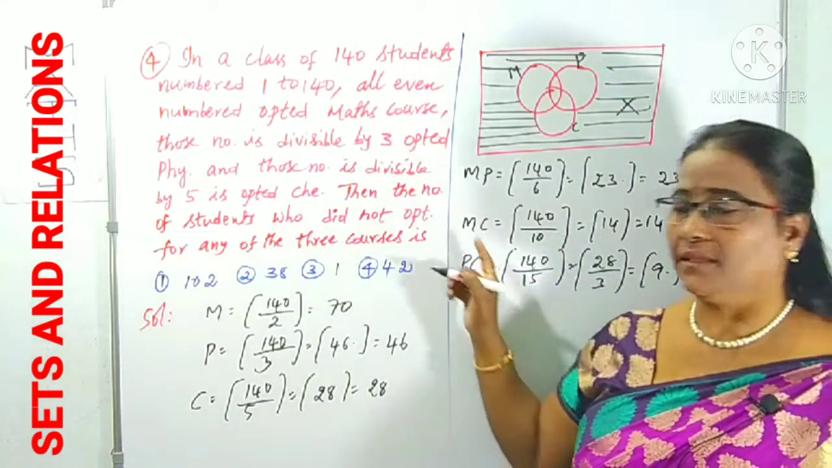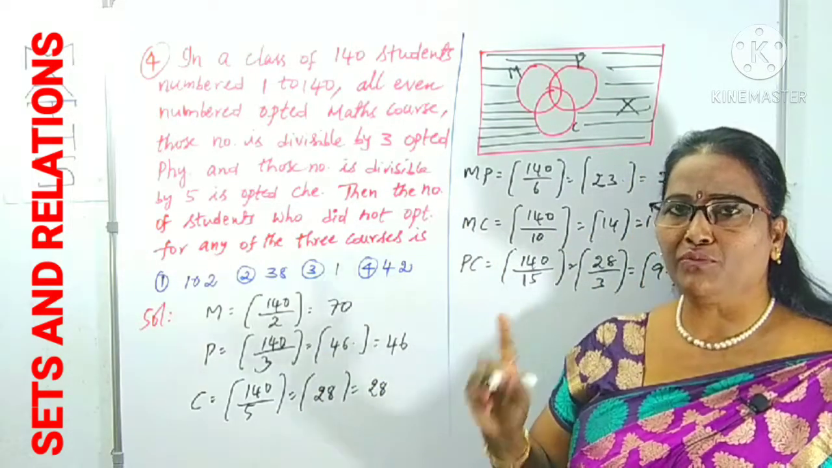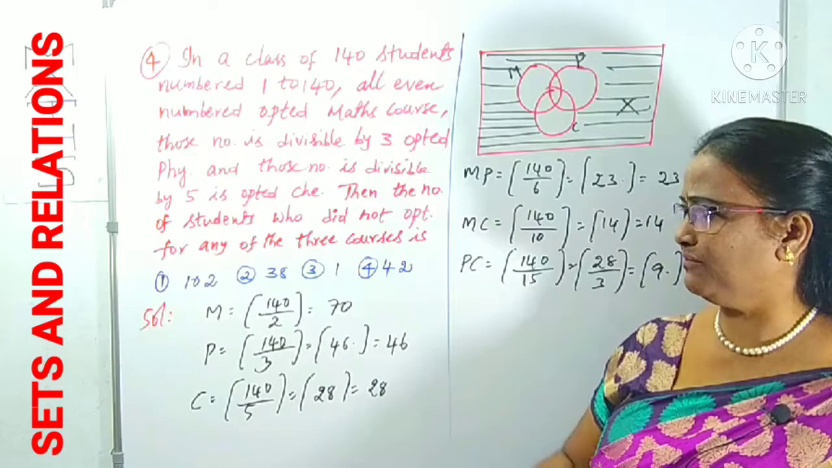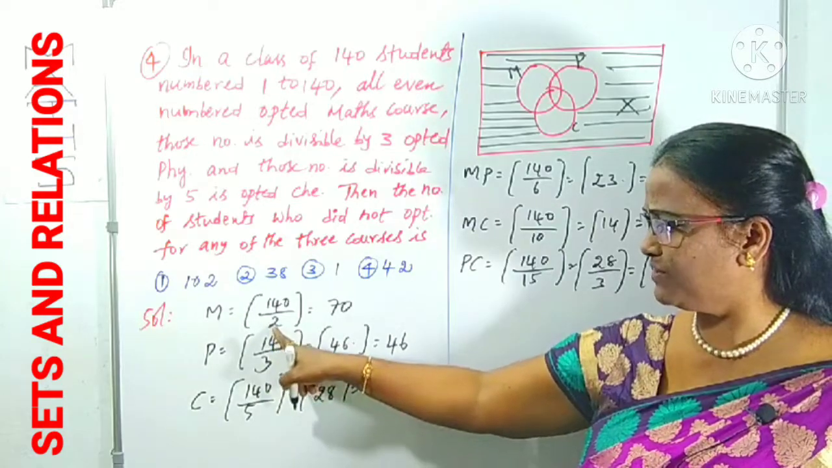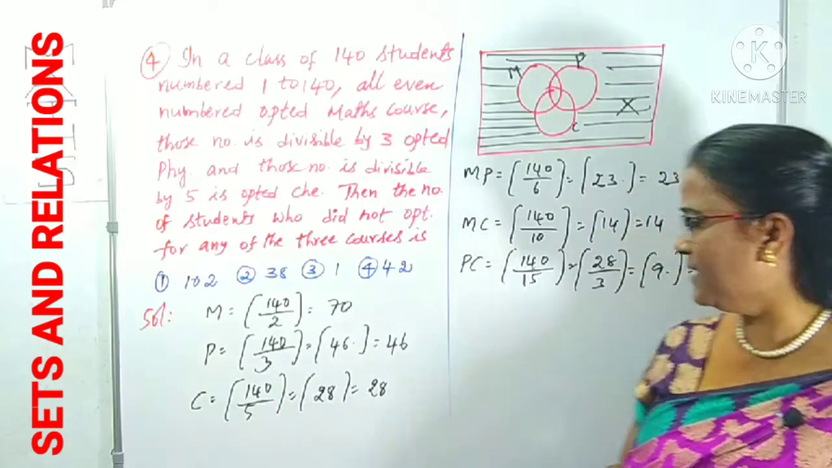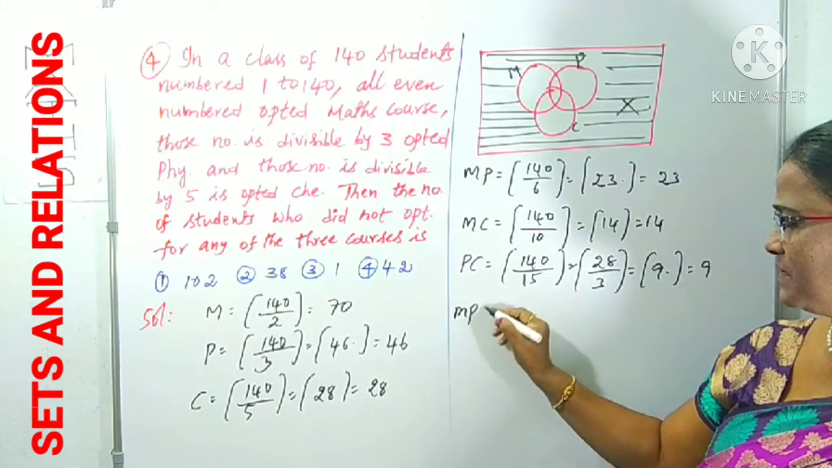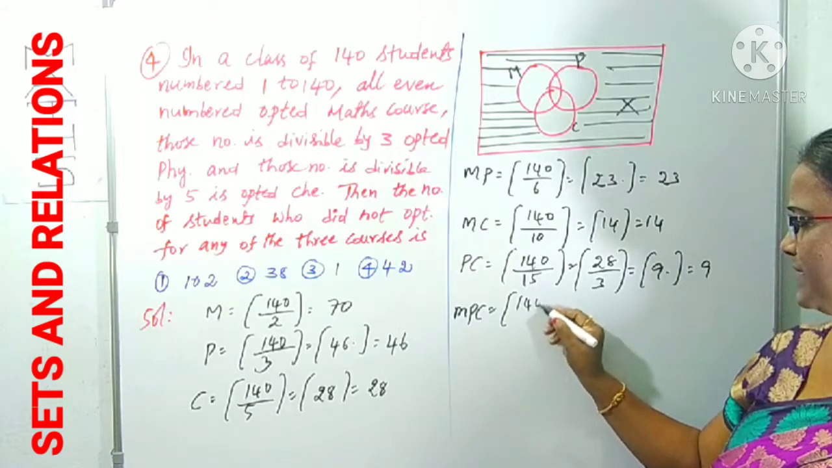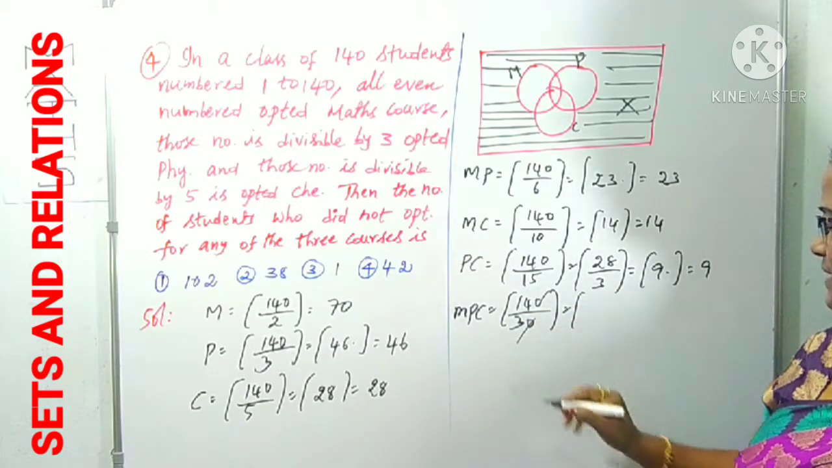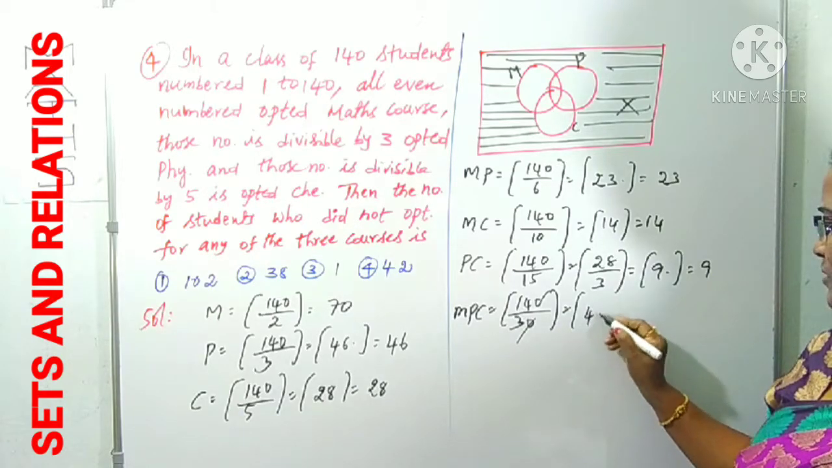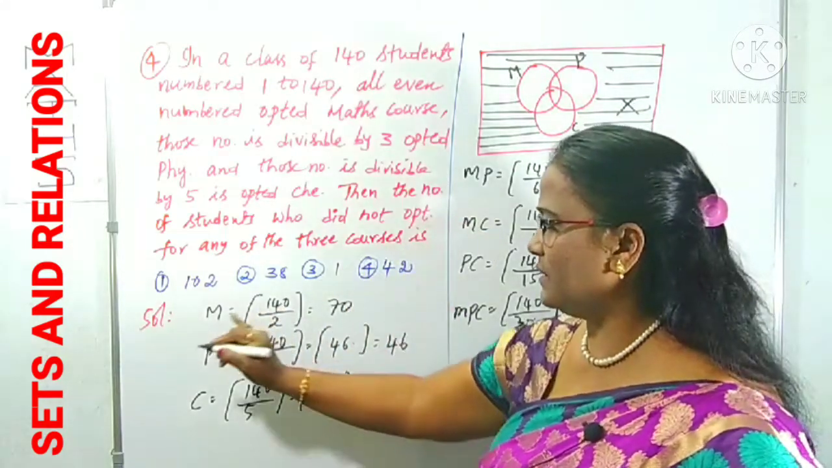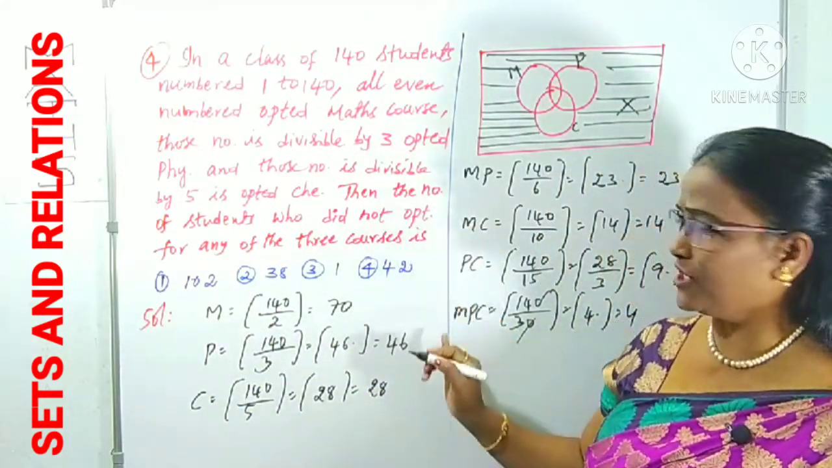These 3 results we have, and one more result we want. What is that? Those who opted for maths and physics and chemistry. For maths, physics and chemistry, we take 140 divisible by 2 into 3, 6, 6 into 5, 30. I am taking that as MPC. 140 by 30, 0 cancels, 3 4s are 12, 4 point something is 4. Like this, we got all the resultant values, including the MPC intersection part.